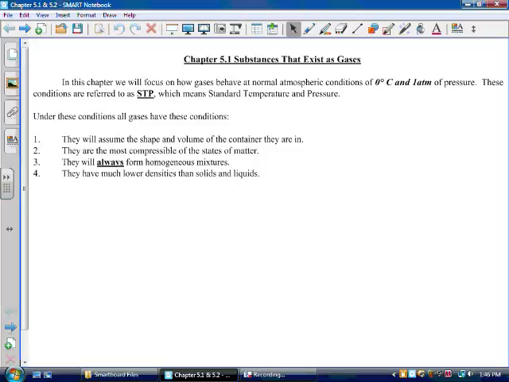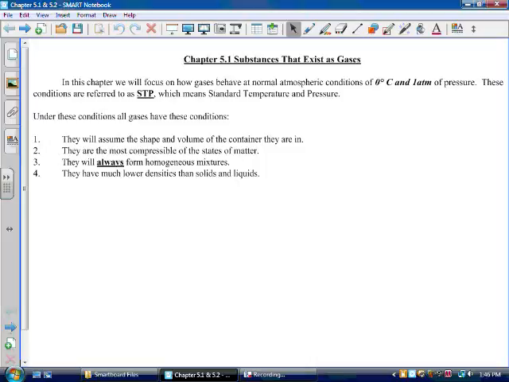1, they will assume the shape and volume of the container they're in. 2, they are the most compressible state of matter, compressible meaning you can squeeze them down into a very small space. 3, they will always form a homogeneous mixture. We talked about homogeneous mixtures earlier on. We said a homogeneous mixture is a mixture in which everything is blended together evenly.